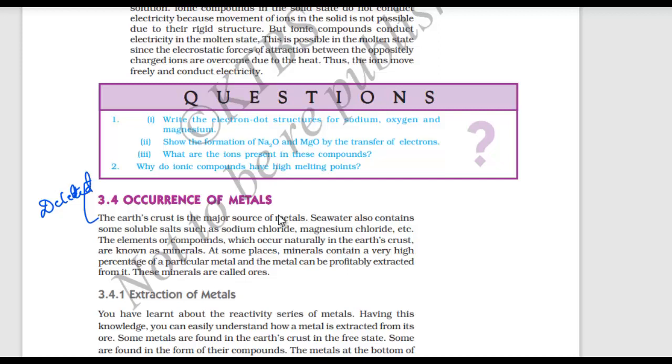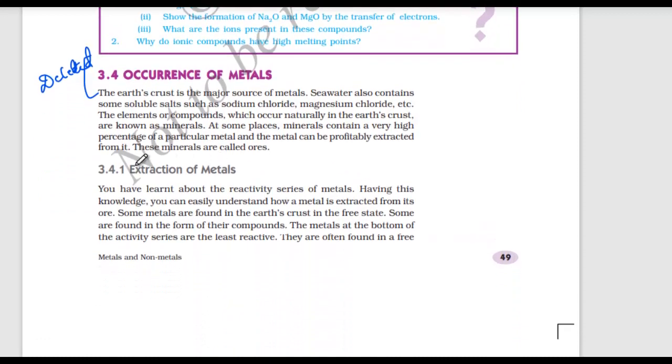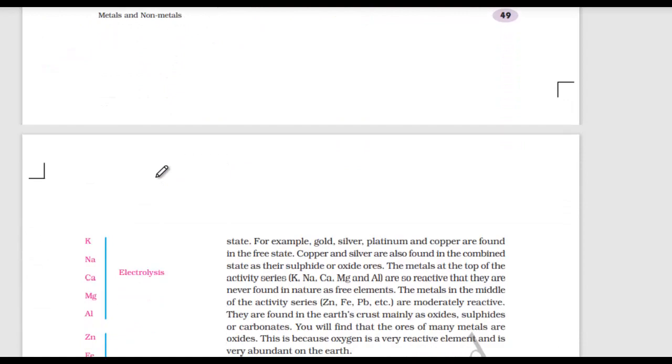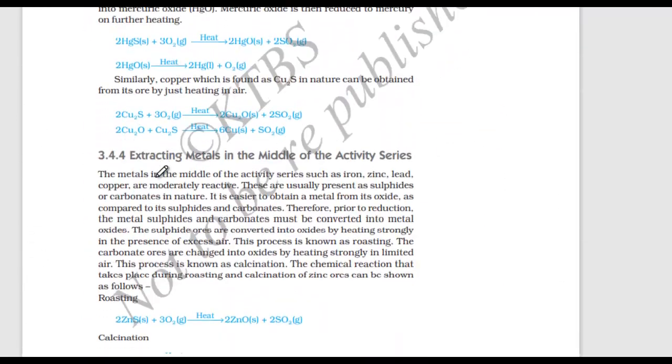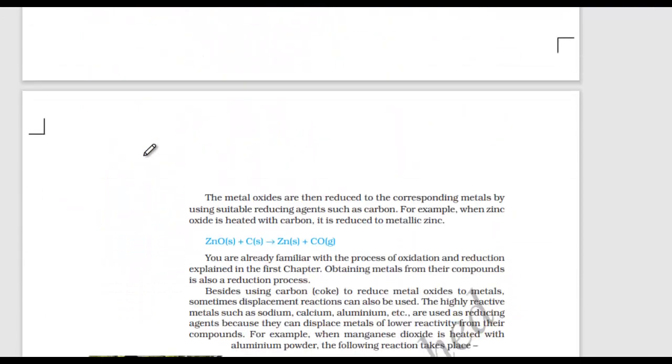From 3.4 to 3.5 it is deleted. So everything that comes under this you should not read. That means 3.4, 3.4.1, 3.4.2, nothing you have to study till 3.5. All of these are deleted.